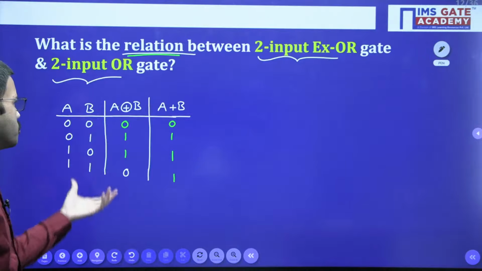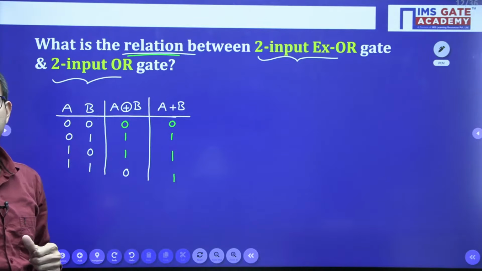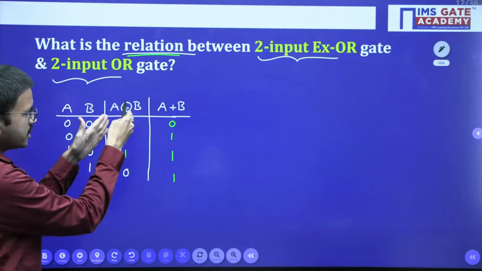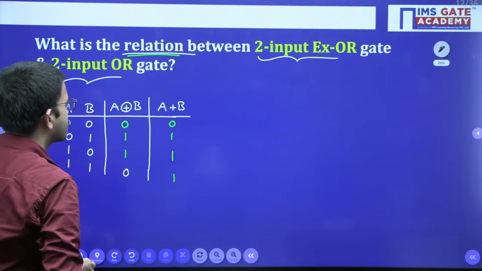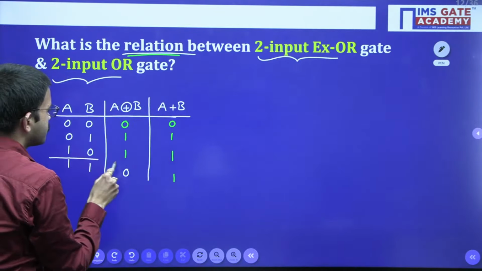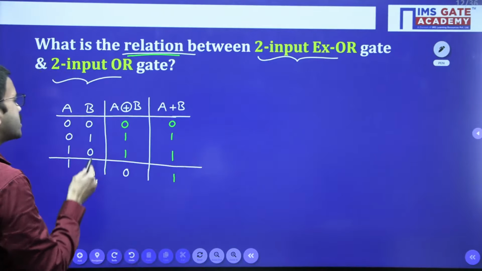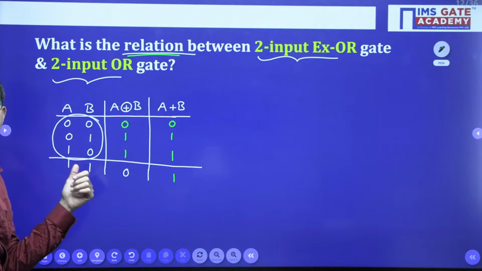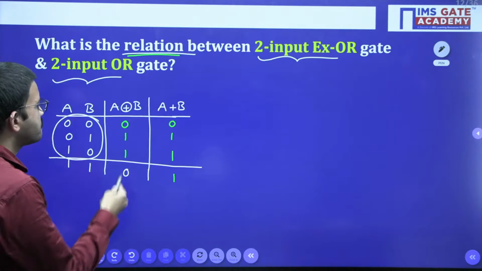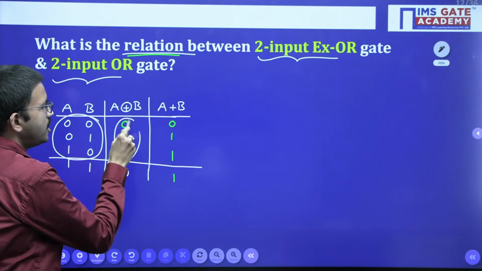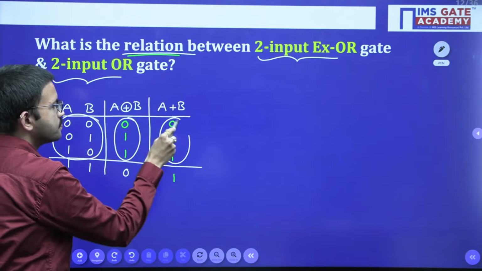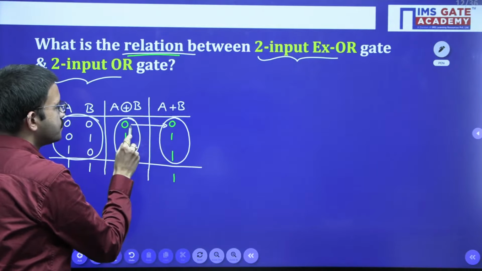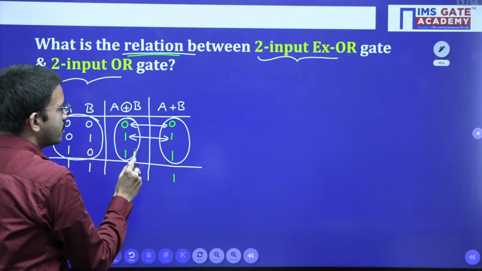When you have observed the truth table, what was your observation point? Regarding XOR, this is the output. Regarding OR gate, this is the output. Just observe the first 3 rows: 0, 0, 0, 1, 1, 0. First 3 rows, your XOR gate truth table and OR gate truth table, both are same: 0, 1, 1, 1.